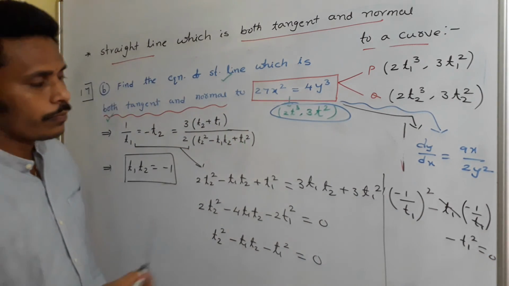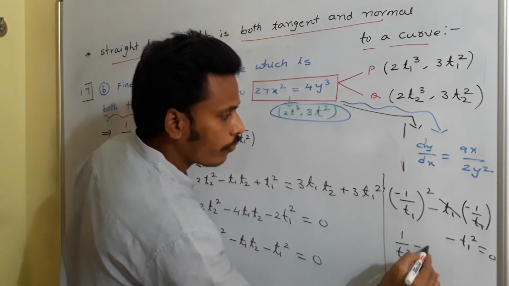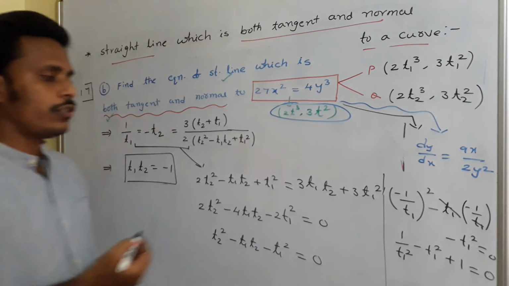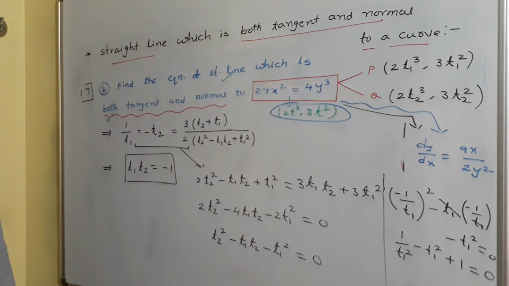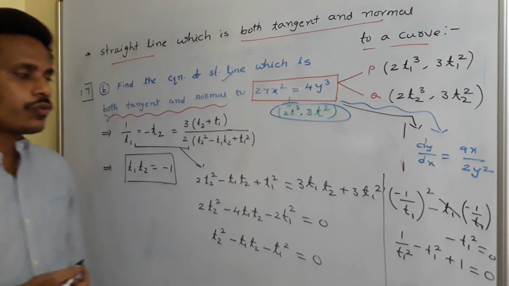That is plus 1. And what I have here? 1 by t1 square minus t1 square plus 1 is equals to 0.